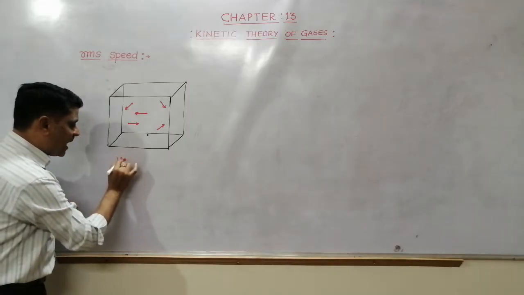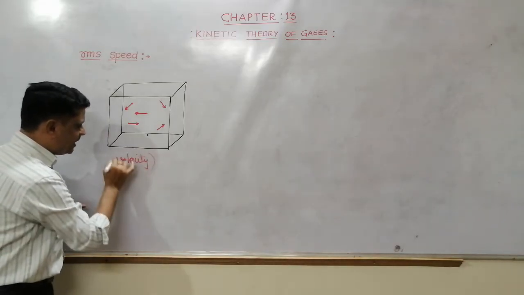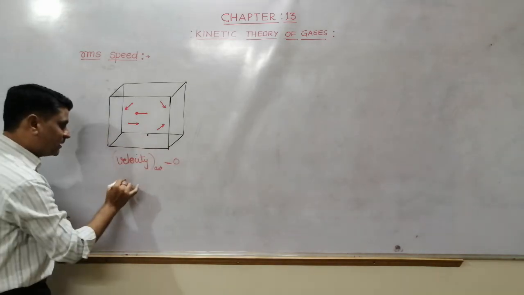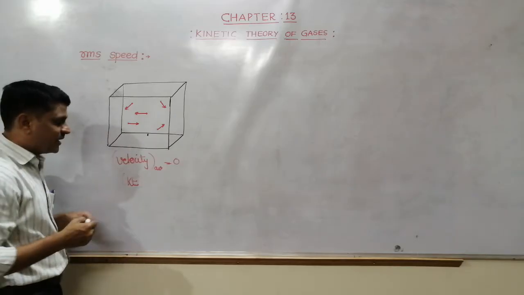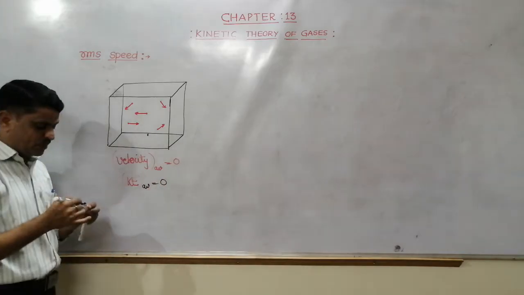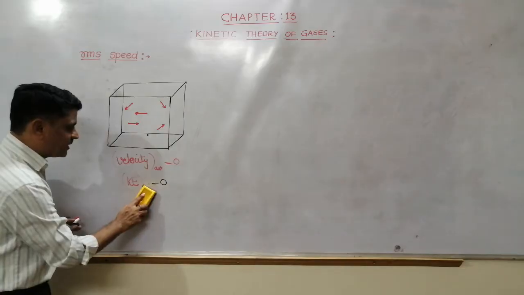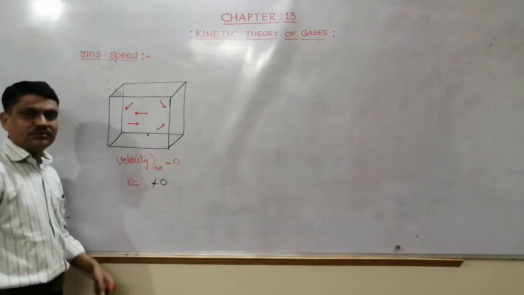Of course, their average velocity may be 0, but the average kinetic energy is not equal to 0. Actually, we can't take the average; the total kinetic energy of the gas is not equal to 0.